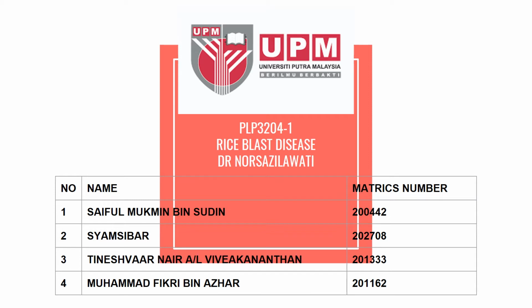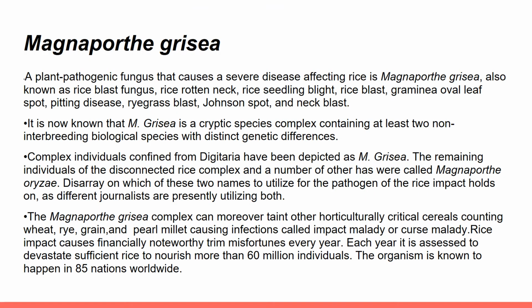Today our group will present our mini project, and the title is Plant Disease and its Management. Our group has decided to choose rice blast disease caused by Magnaporthe grisea. Now I will explain about Magnaporthe grisea. What is Magnaporthe grisea?